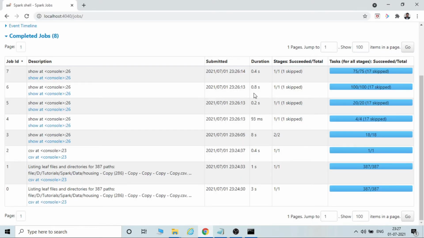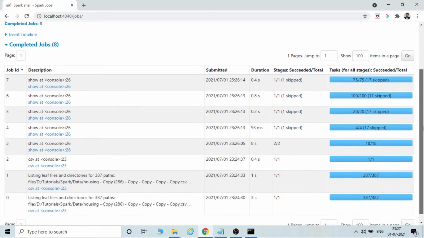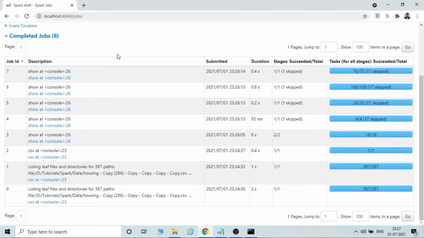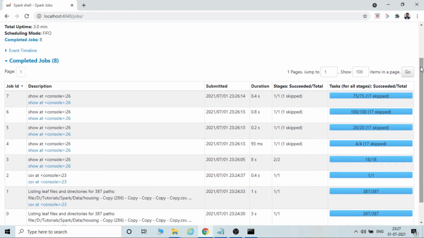And how can you validate? You can go to jobs and see. Whatever actions you are performing, there will be at least one job for one action. So if there is no job, that means that is not an action.